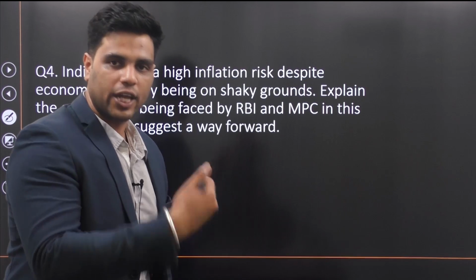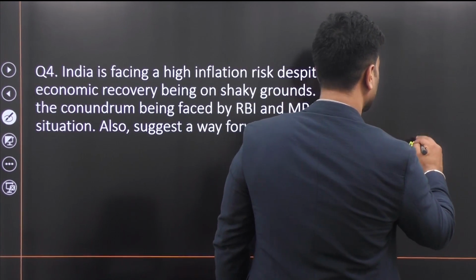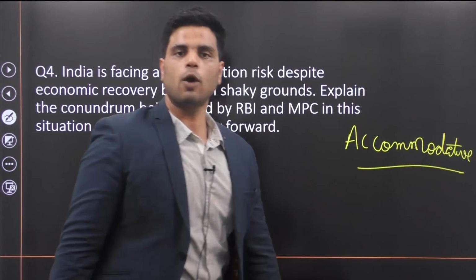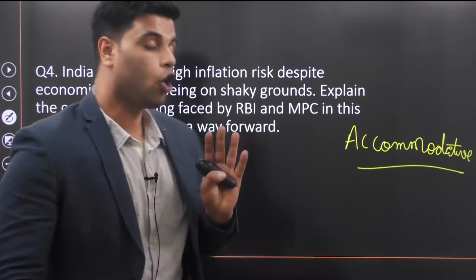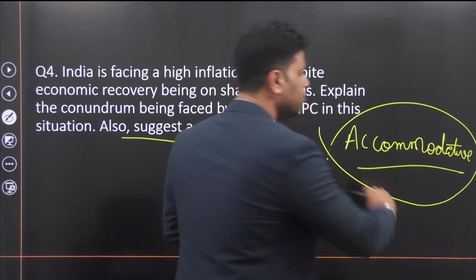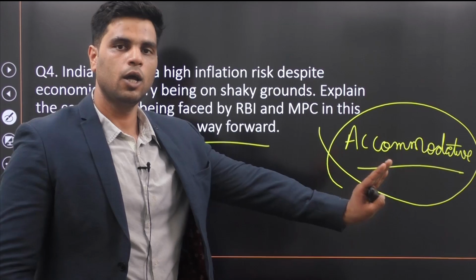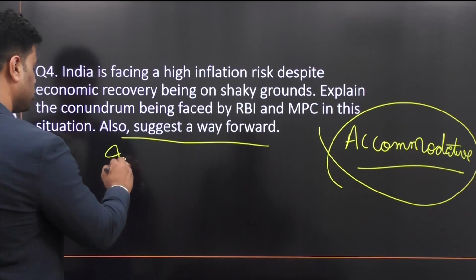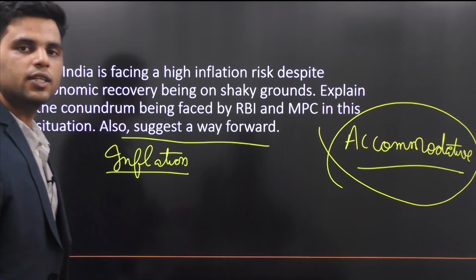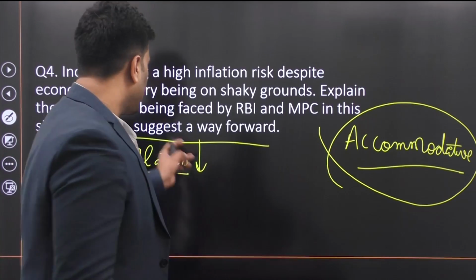because economic growth is on shaky grounds, RBI should continue with its accommodative monetary stance. Because growth is more important, economic recovery is more important than inflation. So I'm answering this part of the question: RBI should continue with accommodative monetary policy. Okay, it should support growth. It should continue to support growth. But what should it do on the front of inflation? Well, recently RBI advised government to follow certain steps so that inflation can come down.